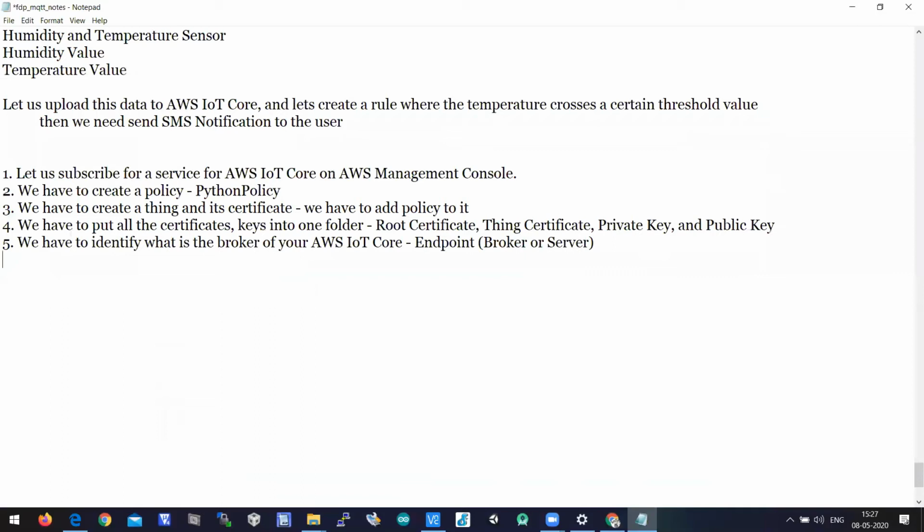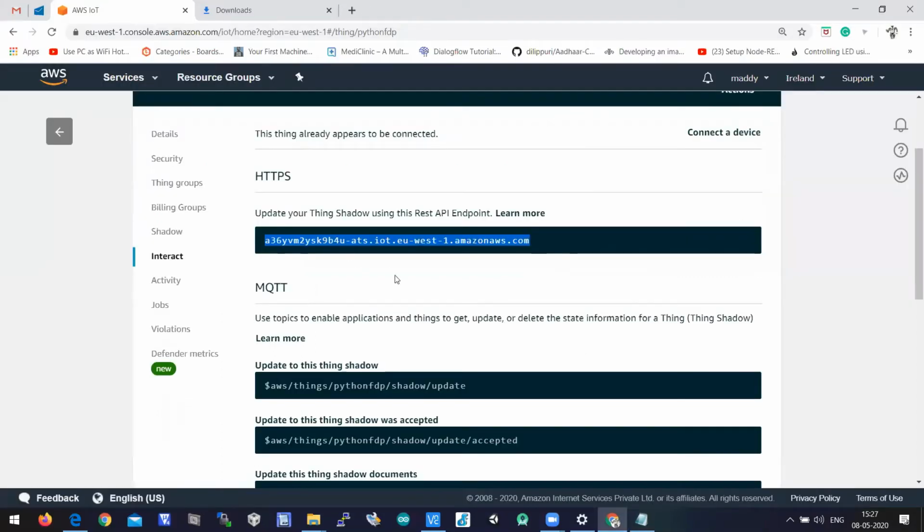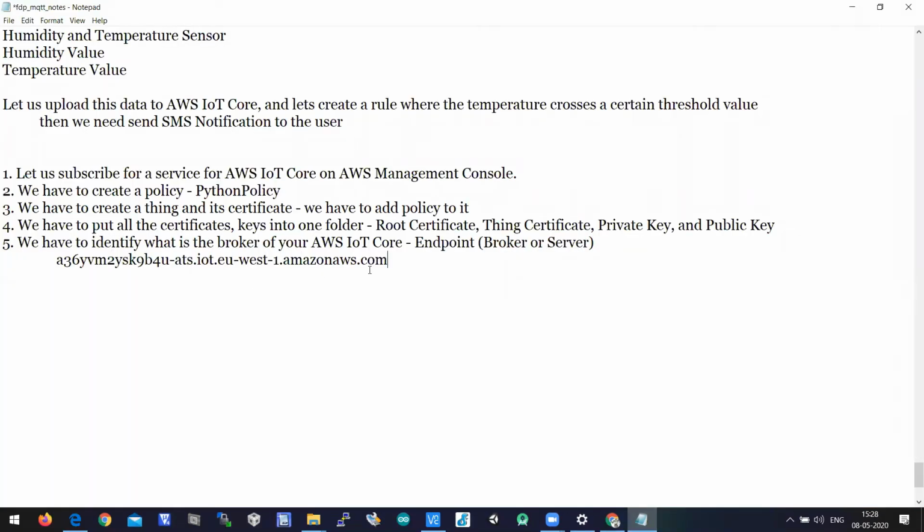So this is my broker, which is connected to my AWS IoT Core. In interact you can see your endpoint, which is nothing but the broker of your AWS IoT Core. This will be unique from user to user. So that is step number 5. This is my endpoint.